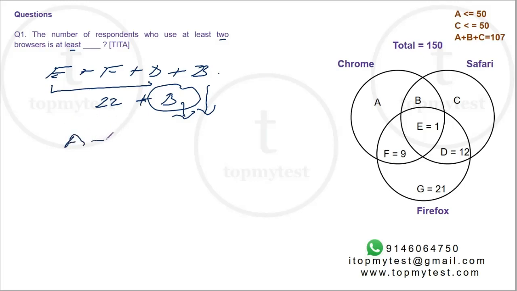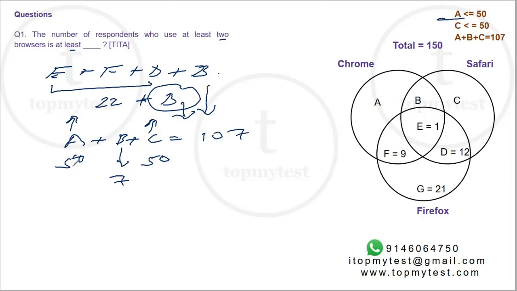A + B + C should be equal to 107. Now, if I have to minimize B, I need to increase the value of A and C to as high as possible. What is the maximum value of A? Maximum value of A is 50. Maximum value of C is also 50. So minimum value of B will be 7, 107 minus 100, 7.